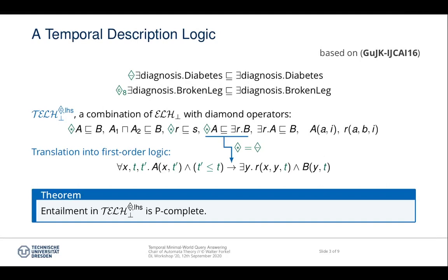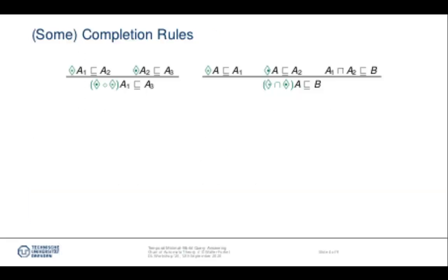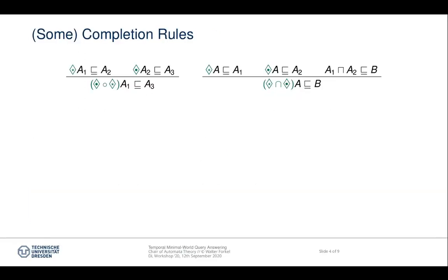So in this logic, we could show that entailment is P-complete by extending the completion procedure from ELH bottom. So, for example, the first rule says if there is a temporal chain in the T-box where A1 implies A2 and A2 implies A3 with 2 different diamonds in front of it, then A1 also implies A3 with the composition of the 2 diamonds in front of A1.